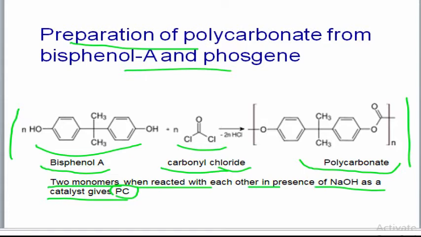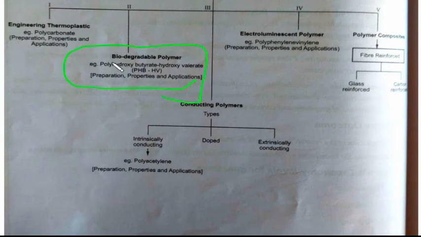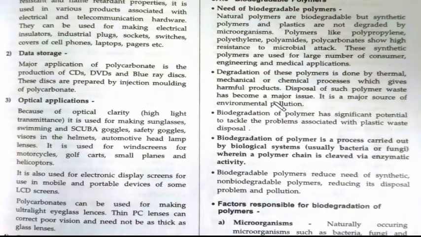Okay, now come to the next part, which is biodegradable polymers, in which we have to study polyhydroxybutyrate-hydroxyvalerate: preparation, properties and application. These three. Okay, so first of all, what are biodegradable polymers? Biodegradable polymers are those polymers which can be degraded by microorganisms, and which take some time to degrade.